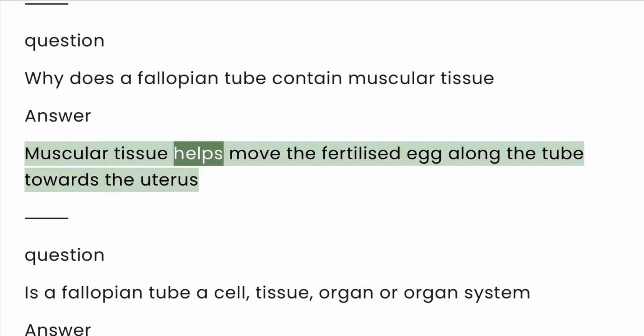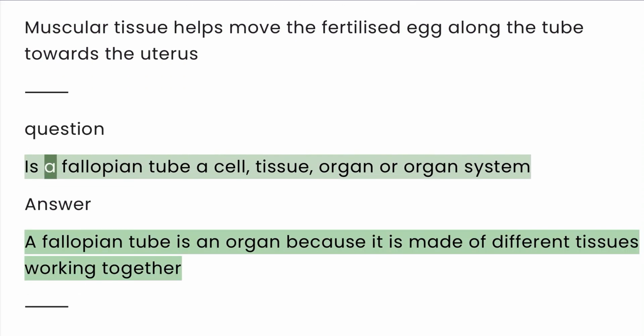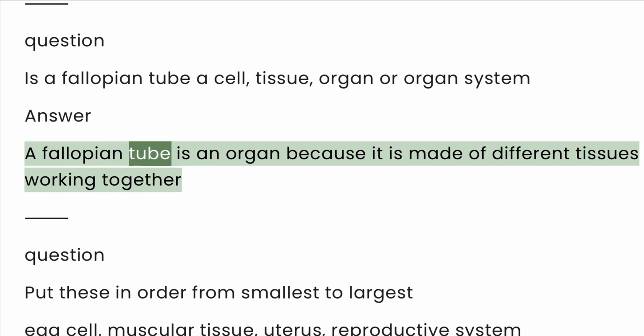Muscular tissue helps move the fertilized egg along the tube towards the uterus. Question. Is a fallopian tube a cell, tissue, organ, or organ system? A fallopian tube is an organ because it is made of different tissues working together.